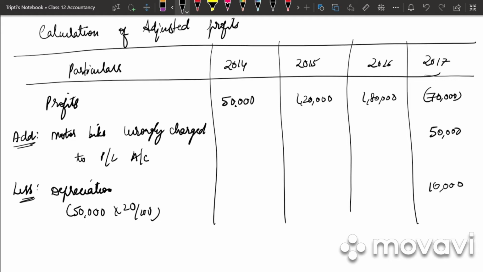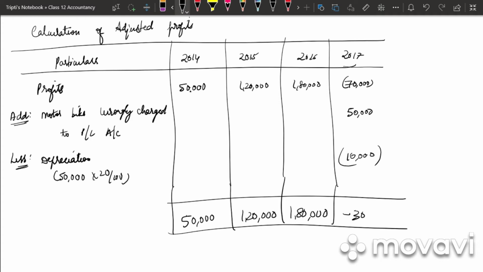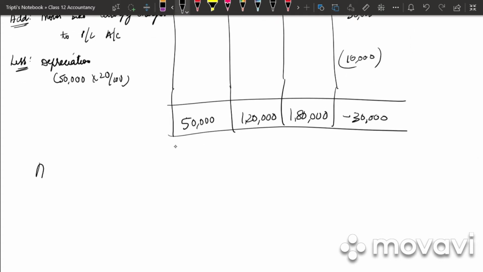So we get 10,000. So what is the total? 2014: 50,000, 1,20,000, 1,80,000. Then we have minus 70,000 plus 20,000. How much do we get? Minus 20,000, minus 20,000, minus 10,000. We get minus 30,000. Then we'll be calculating our average profit.